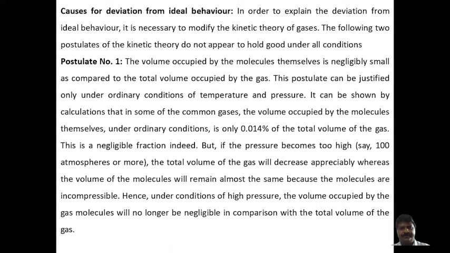We cannot neglect it, so we should subtract from the total volume of the gas the volume occupied by the molecules, the nb excluded volume. Then only we get the actual volume occupied by the gas, and this is the cause of the non-ideal behavior of real gases.